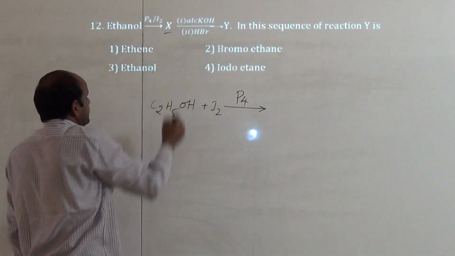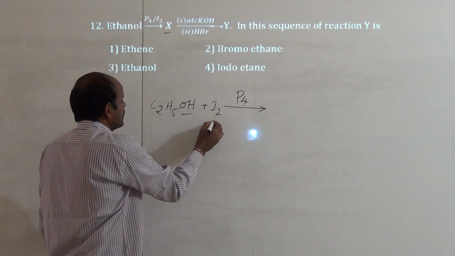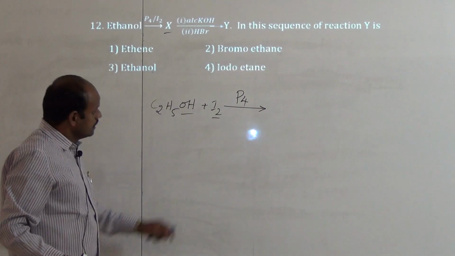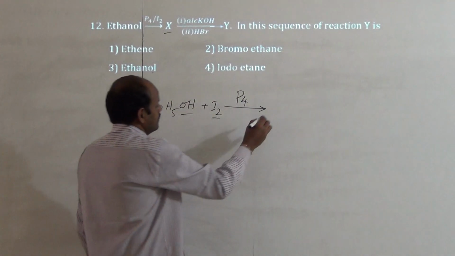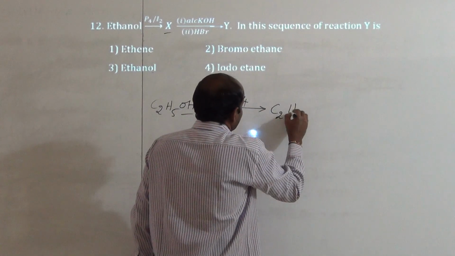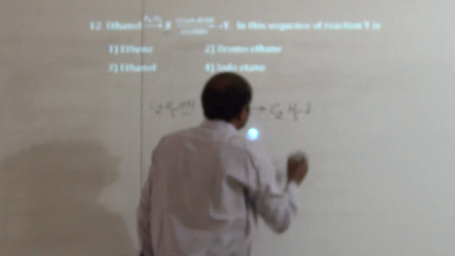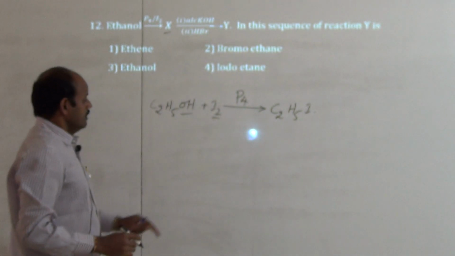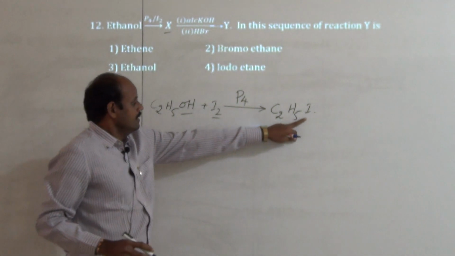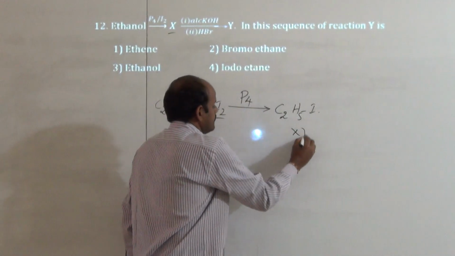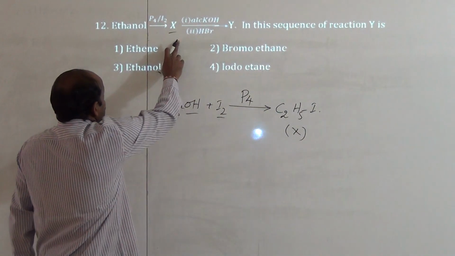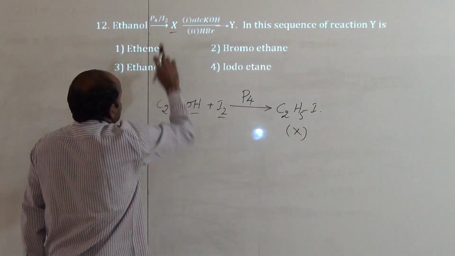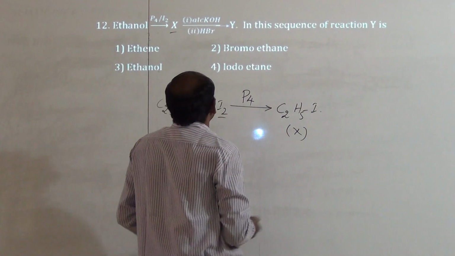It gives X. So when alcohols react with halogens in the presence of phosphorus, they form haloalkanes. Thus here we get iodoethane or ethyl iodide. It is the X.